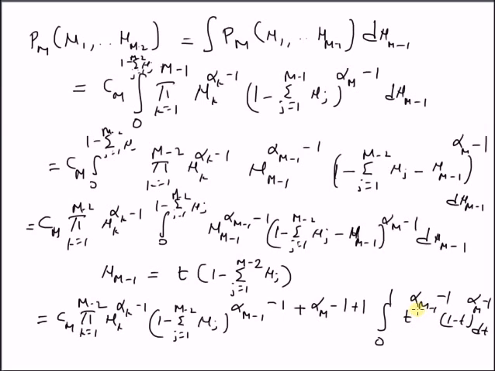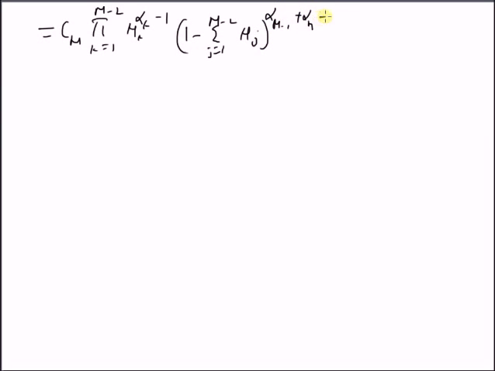So now rewriting the entire product, we get Cm times the product k equal to 1 to m minus 2 mu k power alpha k minus 1, times 1 minus summation j equal to 1 to m minus 2 mu j power alpha m minus 1 plus alpha m minus 1, and the inverse of the beta normalizing constant is equal to gamma of alpha m minus 1 times gamma of alpha m divided by gamma of the sum alpha m minus 1 plus alpha m. So this is the final form of the marginal distribution.